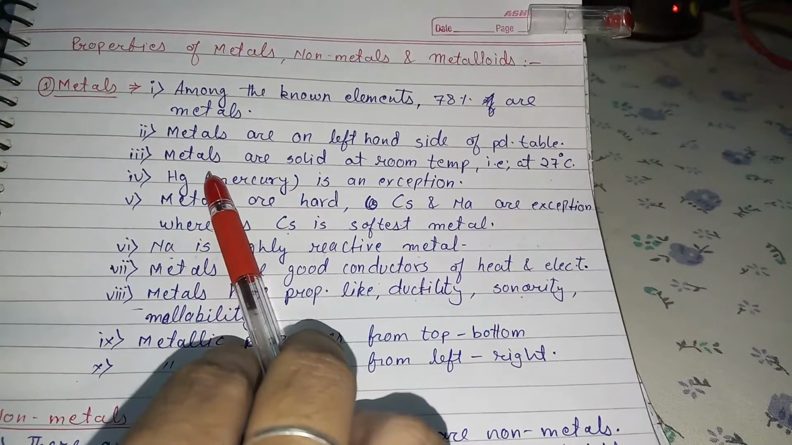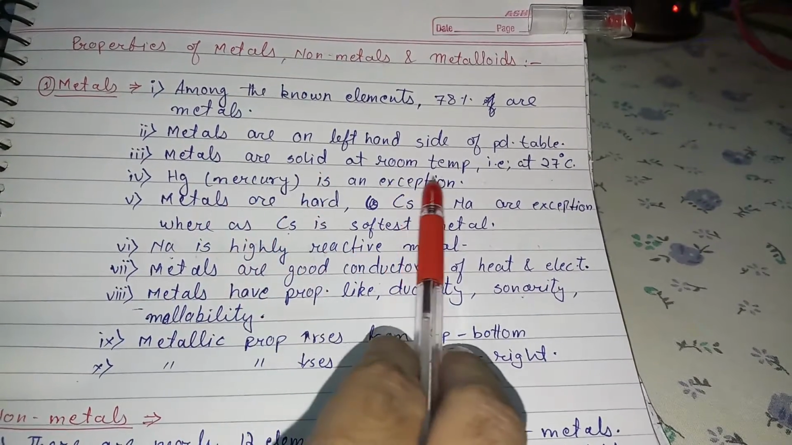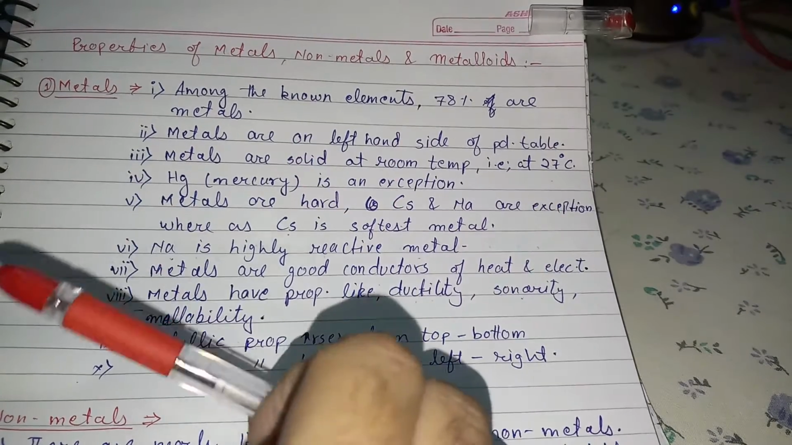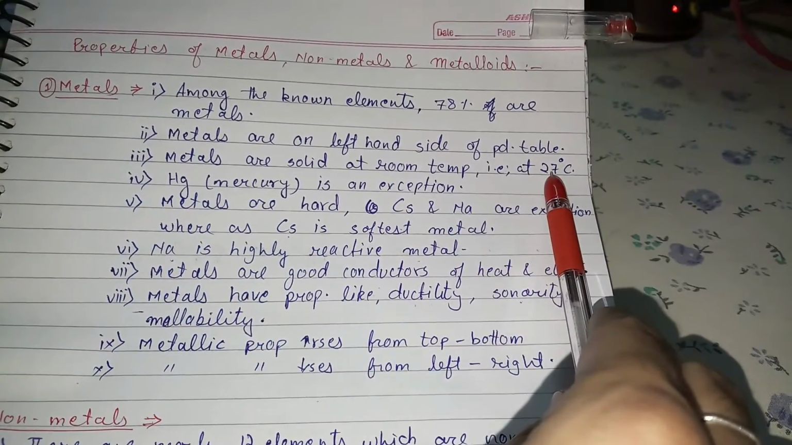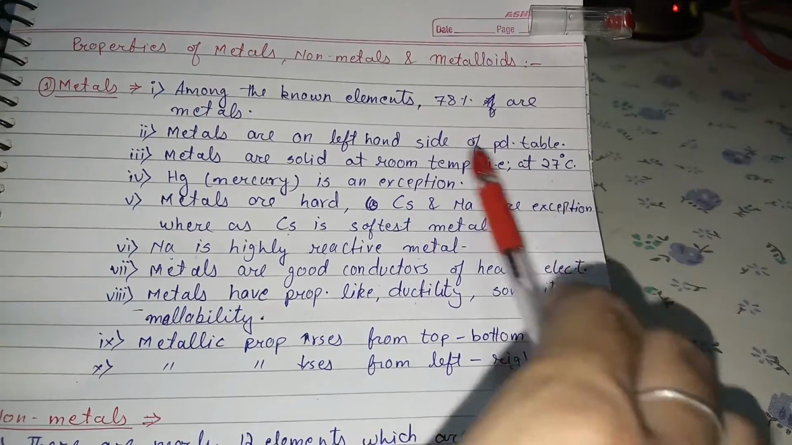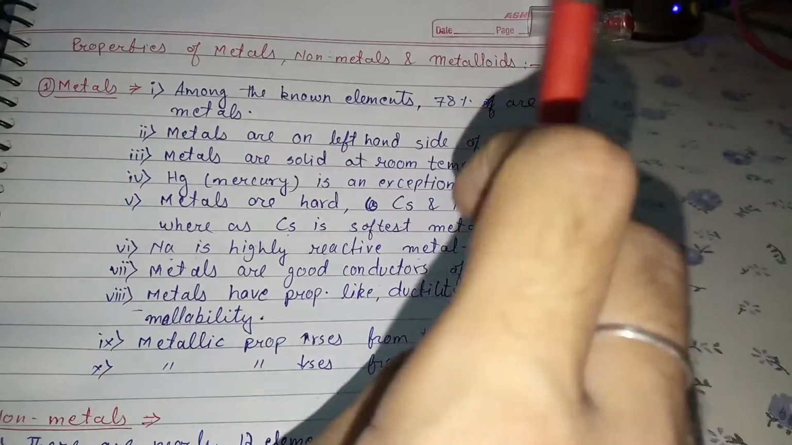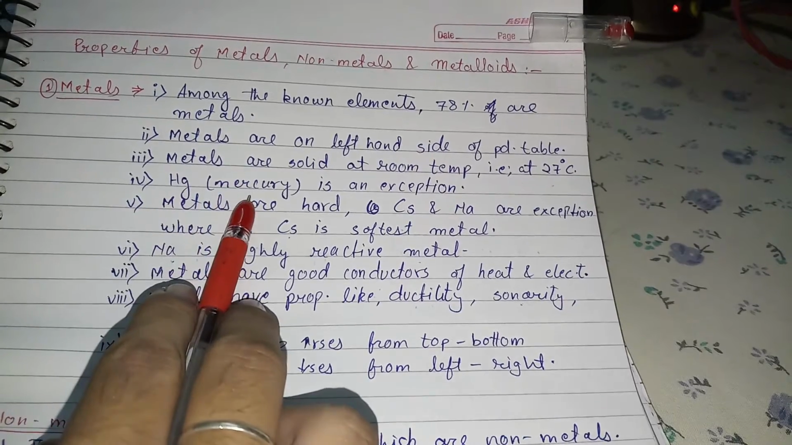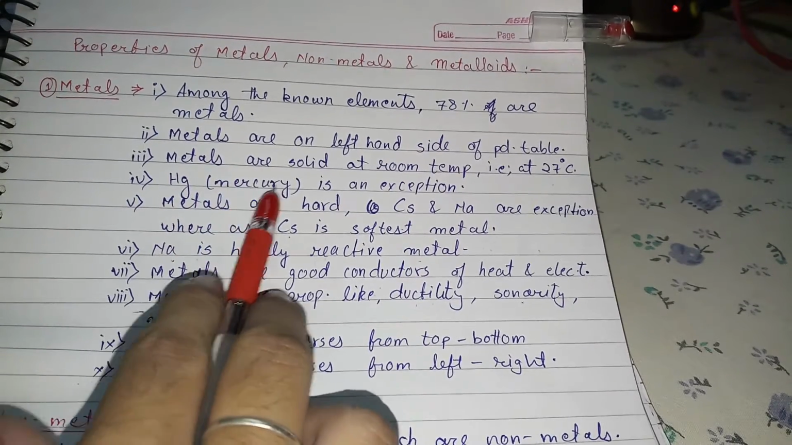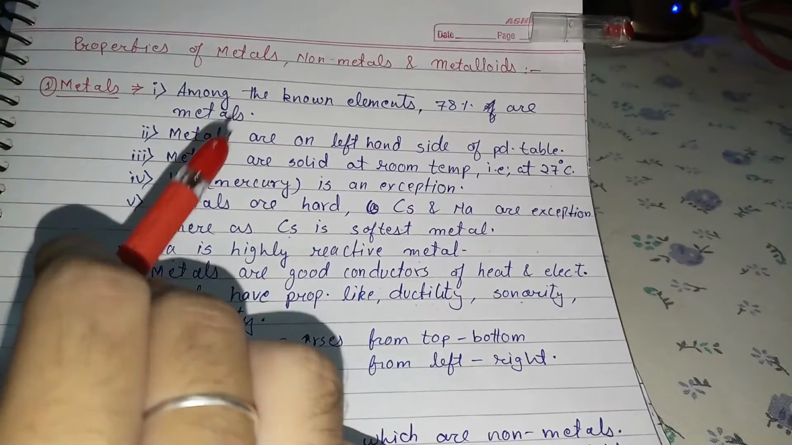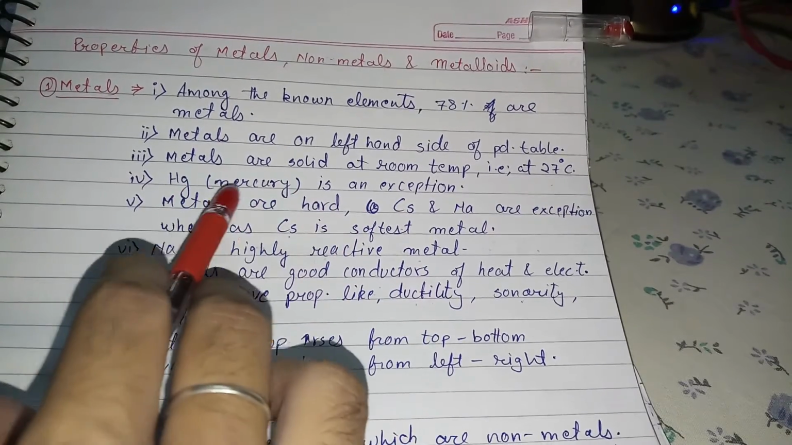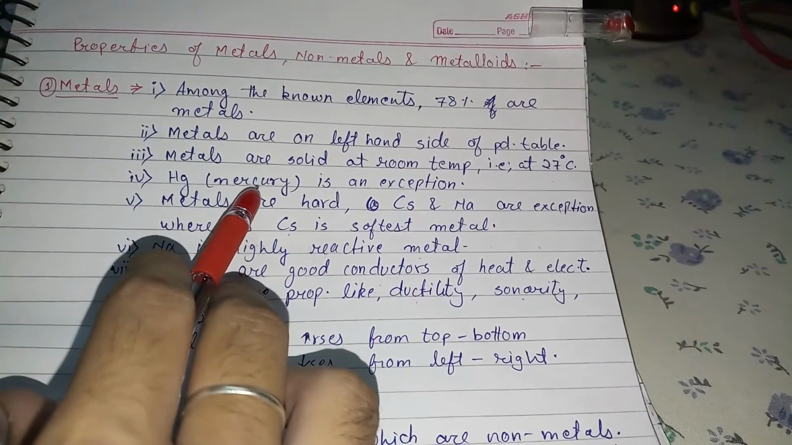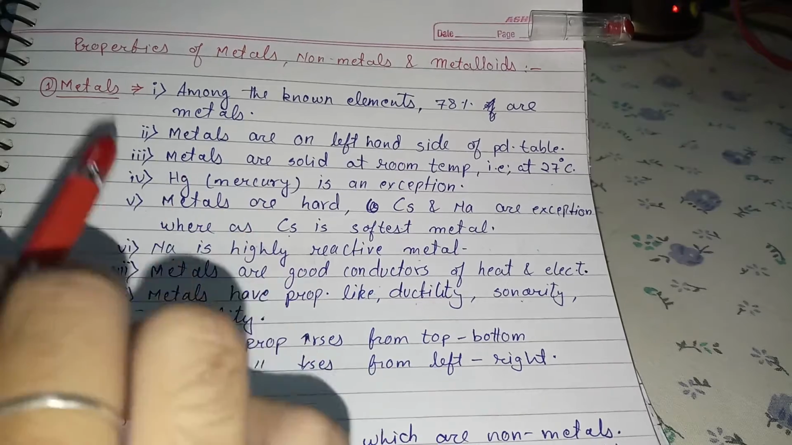Next point, metals are solid at room temperature, that is at 27 degrees centigrade. Generally they are solid at room temperature, but Hg, that is mercury, is an exception. Mercury is found in the liquid state.